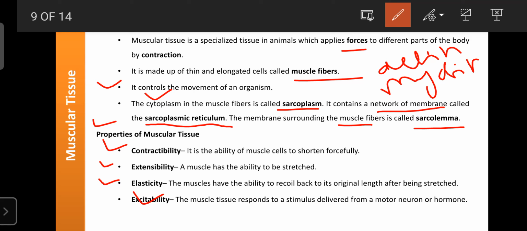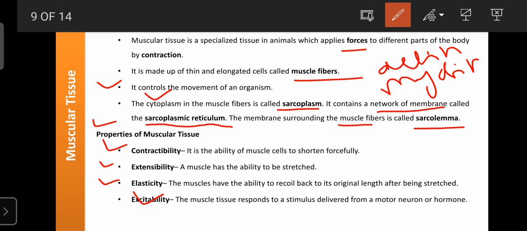Excitability is responsible for performing the functions of the organs. For example, the cardiac muscles contract to create pressure on the blood, so that blood can move from one place to another. The cardiac muscles contract by getting the stimulus from the SA node. The SA nodes are the pacemaker cells present in the cardiac muscle, near the opening of the superior vena cava.